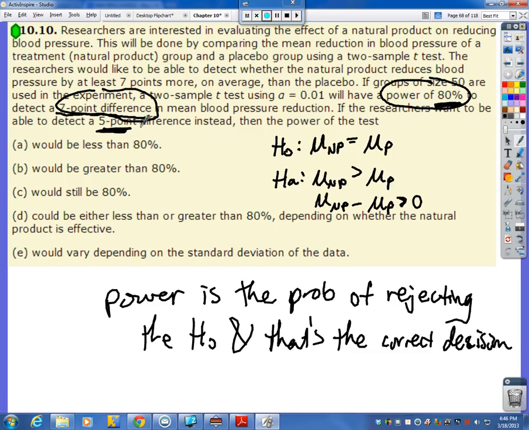So that means if we go back down towards 0, well, if there's only a 1-point difference, are we going to be that confident that we're making the right decision if we reject the null? Not as much, no. So our power should be less than 80% if we lower the point difference closer to 0. So I would say the answer is A, and we get A. Now, this is kind of an abnormal problem. I would not expect something exactly like this, but just to keep you on your toes, there might be some stuff from previous chapters on this chapter test.